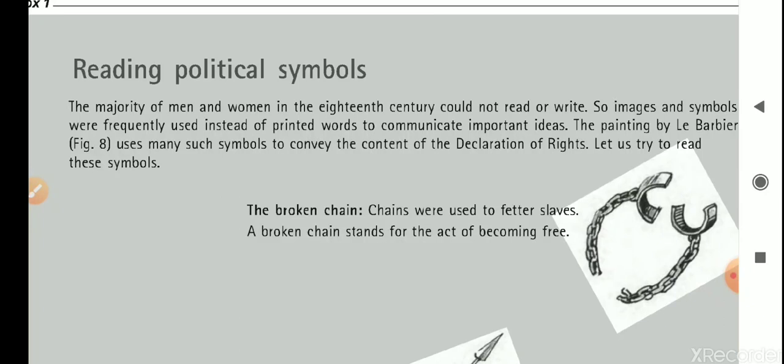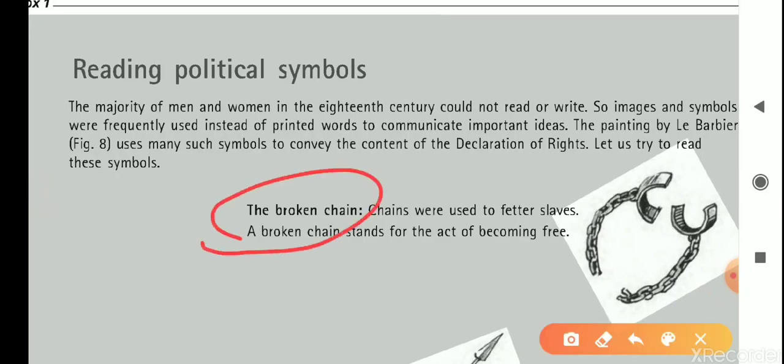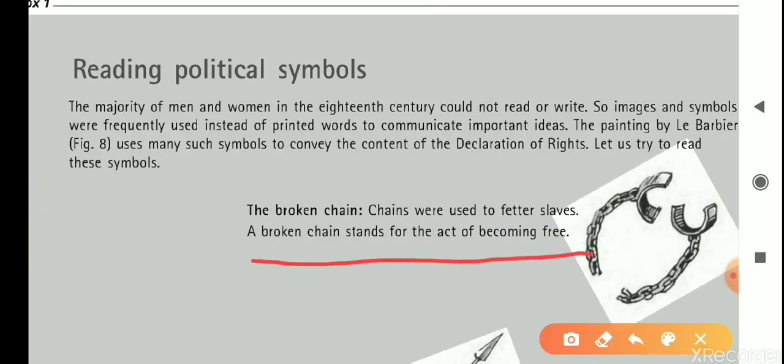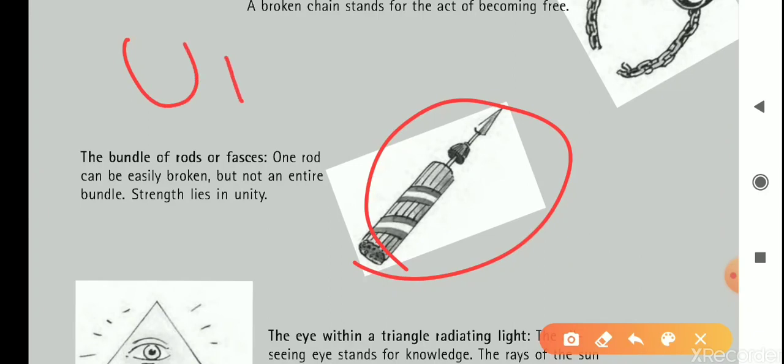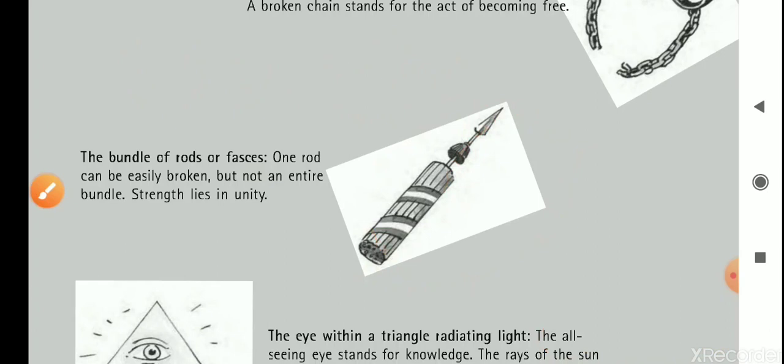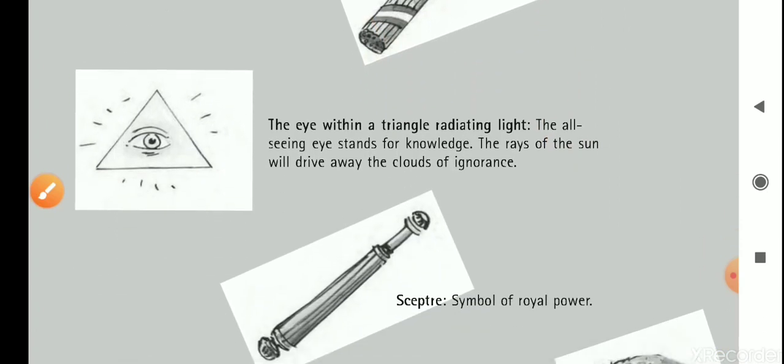Here you can see the broken chain. Broken chain means what? Chains were used to fetter slaves. Now a broken chain stands for the act of becoming free. So this broken chain means freedom. Next, the bundle of rods or fasces. One rod can be easily broken, but not an entire bundle. So strength lies in unity. So this shows unity.